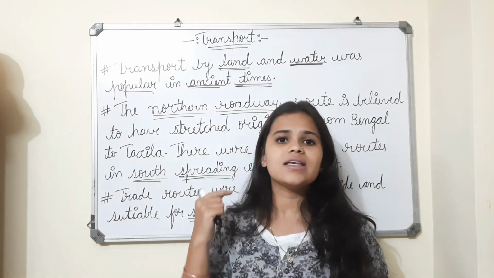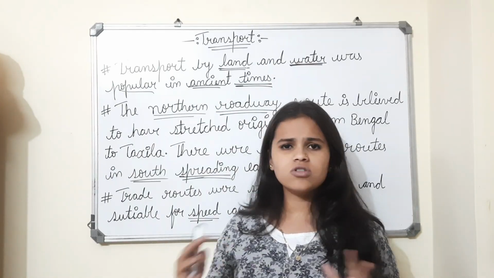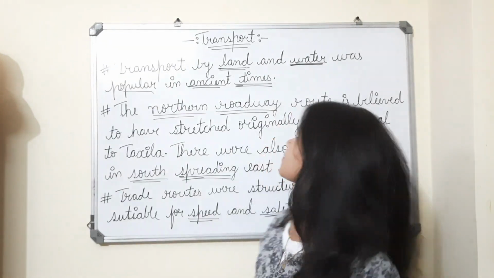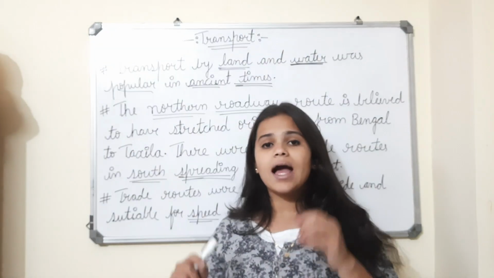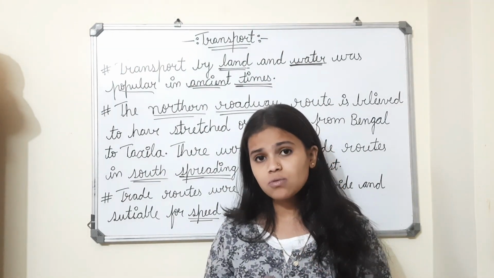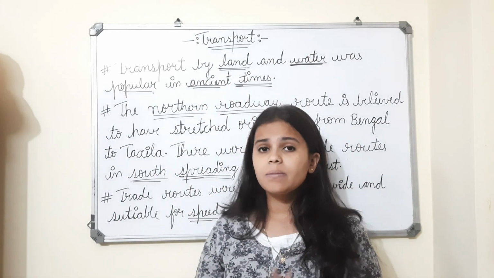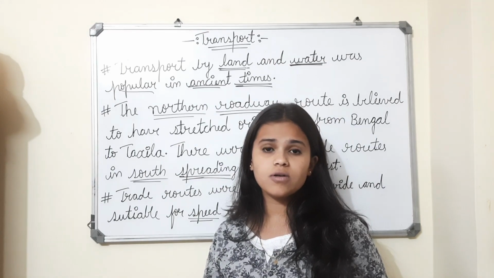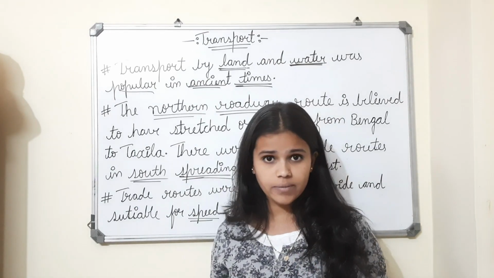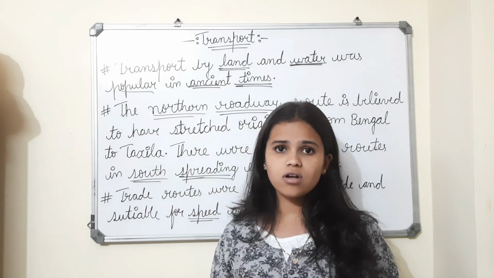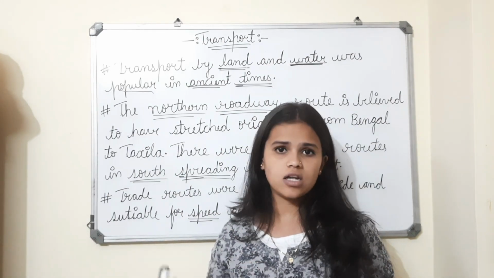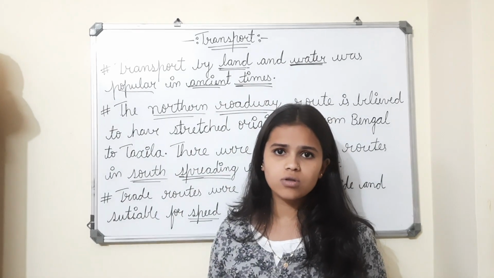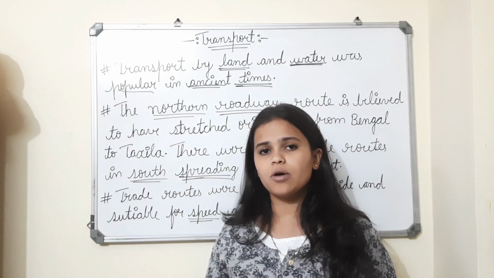Because it was a basic idea that mostly everybody can think of: we can do transport by land or by water. It was easy, and it not only helped us transport from one place to another, but also helped our economic growth, because it was the key thing for transporting, for the entire process of economic growth.